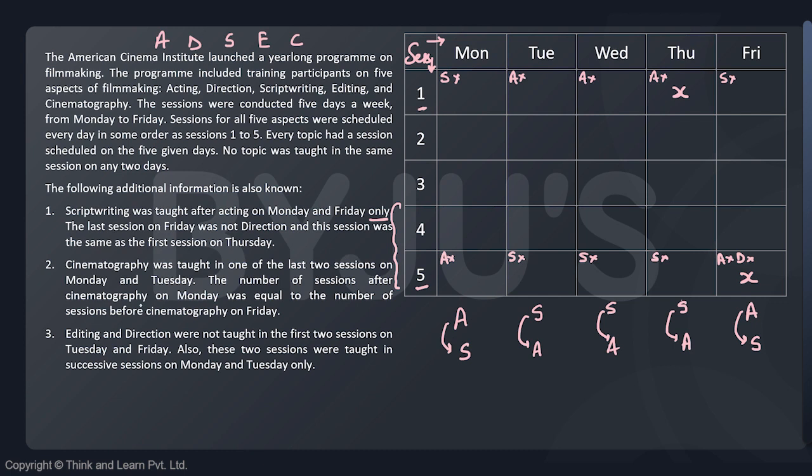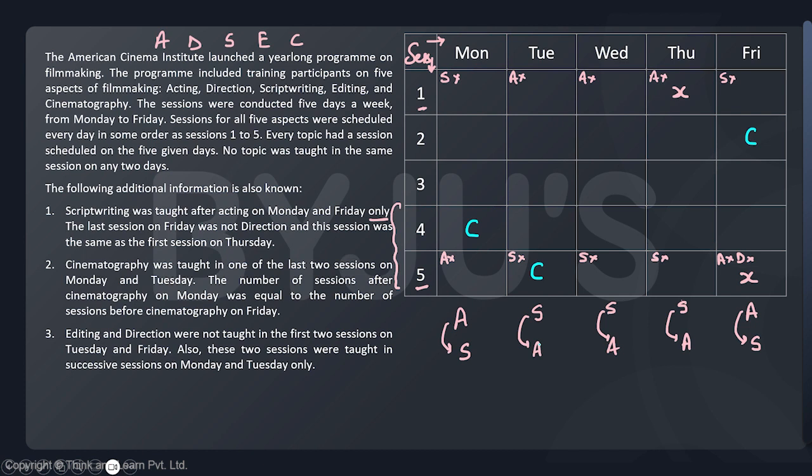The number of sessions after cinematography on Monday was equal to the number of sessions before cinematography on Friday. What does that mean? If cinematography is last here, then cinematography would be first here. Or, cinematography is fourth here, then cinematography would be second over here. That is the other scenario which is possible. And of course, if cinematography is the fourth session on Monday, it would automatically be the fifth session on Tuesday. Okay, now this is one of the possibilities.